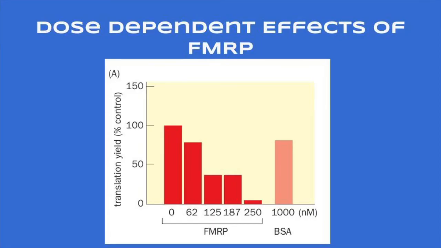In this portion of the experiment, researchers found that FMRP represses translation of brain mRNA. The greater FMRP is expressed, the more translation repression, which is a good thing. This experiment was compared to a control protein, BSA, which does not repress translation.